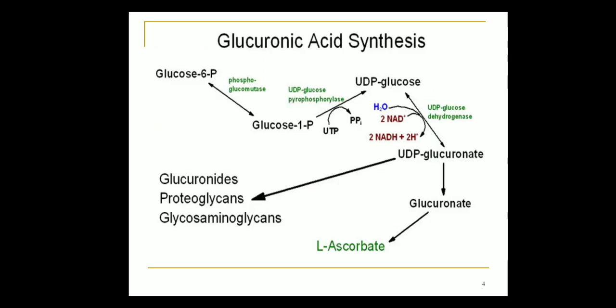Here in the reactions you can see, glucose 6-phosphate is converted into glucose 1-phosphate. Then glucose 1-phosphate is converted to UDP glucose by UDP glucose pyrophosphorylase. Then UDP glucose to UDP glucuronate by UDP glucose dehydrogenase. UDP glucuronate to glucuronate, then to ascorbic acid. This UDP glucuronate is taken up for synthesis of glucuronides, proteoglycans and glycosaminoglycans.